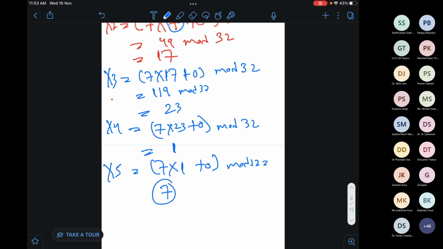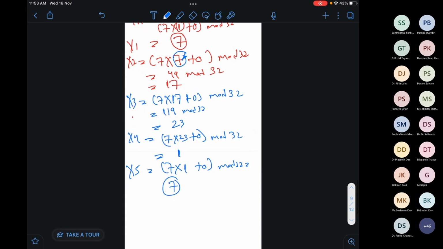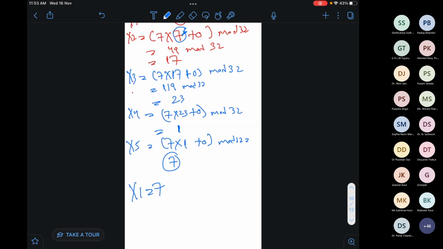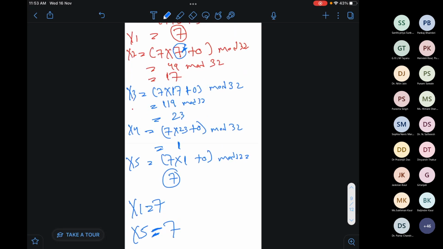So now, in this case, I'm getting x1 equals 7 and x5 equals 7. So my x1 is 7, my x5 is 7, and if I put the output of x5 into x6, I will get x2. Then the whole process will repeat.